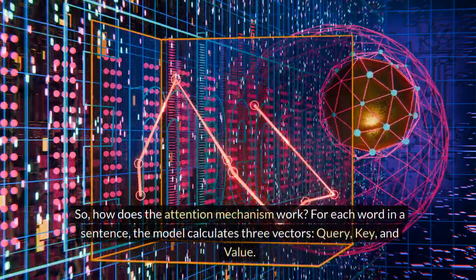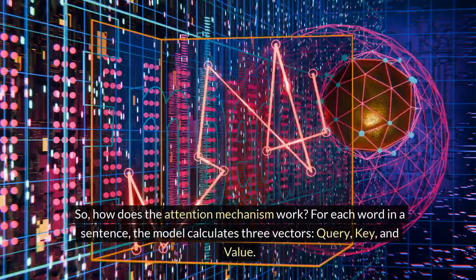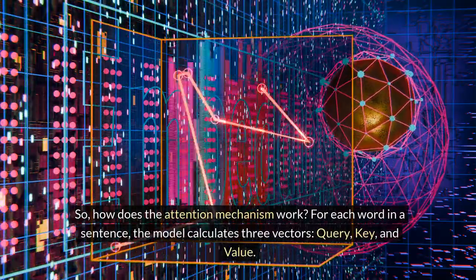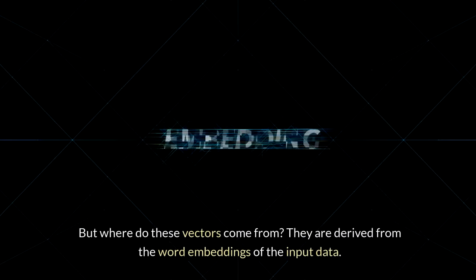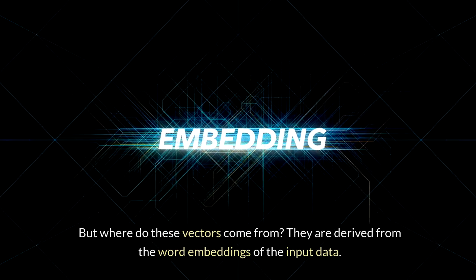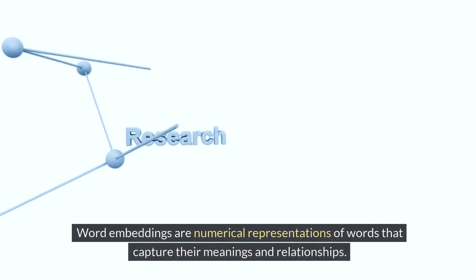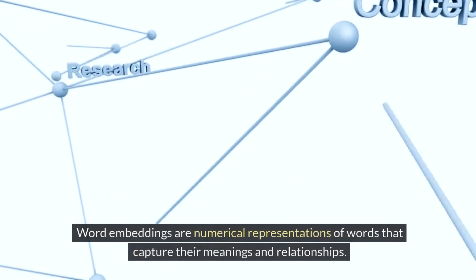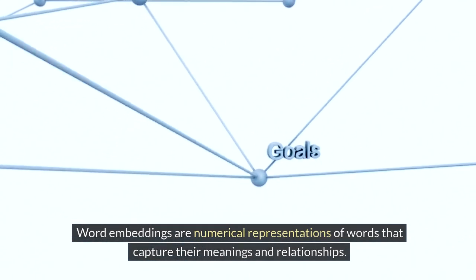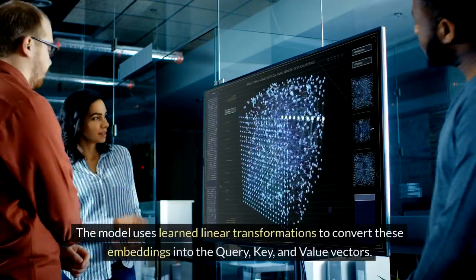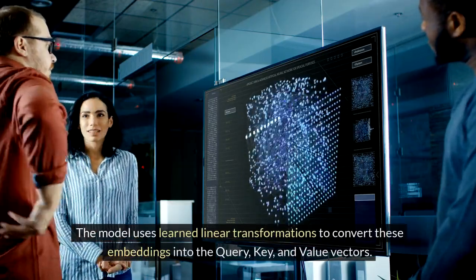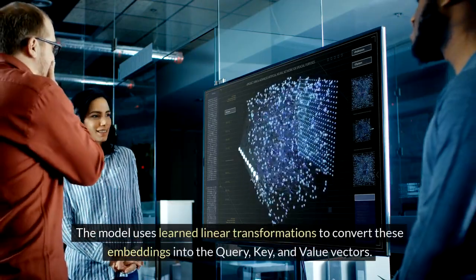For each word in a sentence, the model calculates three vectors: query, key, and value. But where do these vectors come from? They are derived from the word embeddings of the input data. Word embeddings are numerical representations of words that capture their meanings and relationships. The model uses learned linear transformations to convert these embeddings into the query, key, and value vectors.